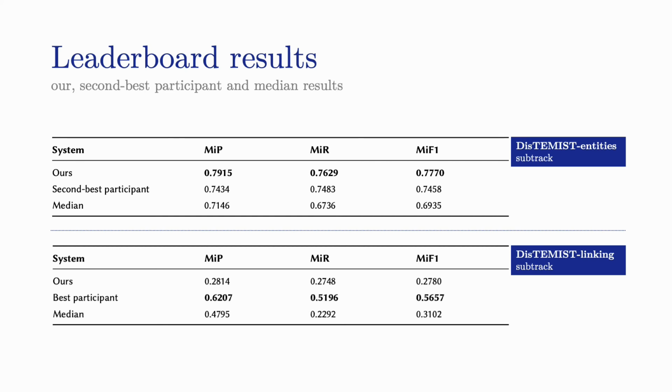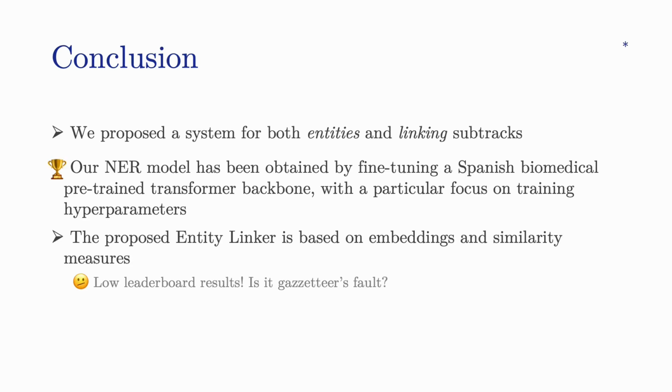Finally, we can see here leaderboard results, which show that our named entity recognition model is by a wide margin the best submission in the challenge, while we cannot say this for the entity linking submission. We observed a big discrepancy between results on our internal test set and the leaderboard, which may be caused by 2 main factors.